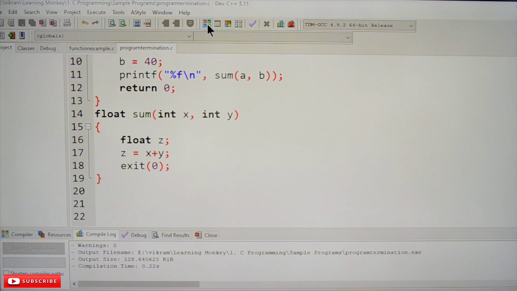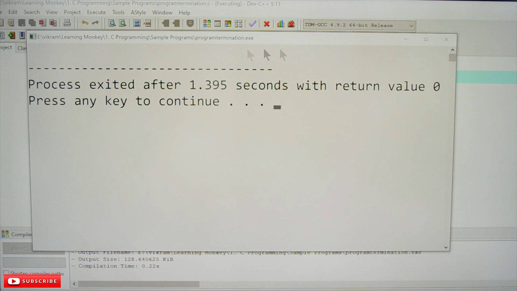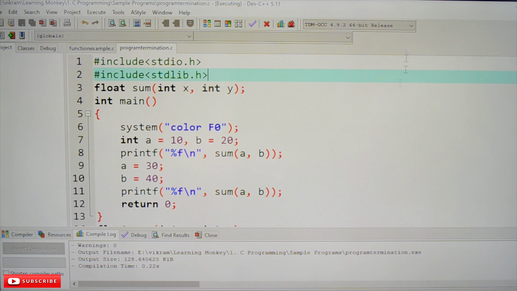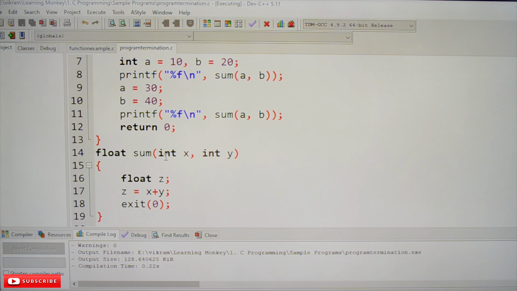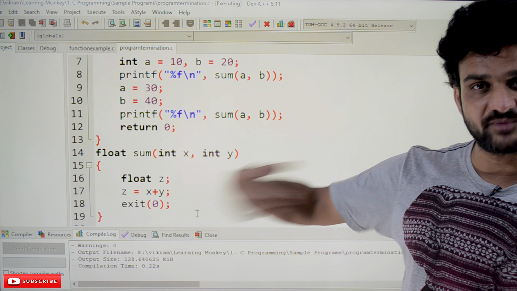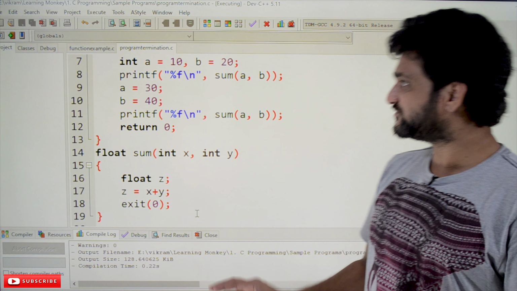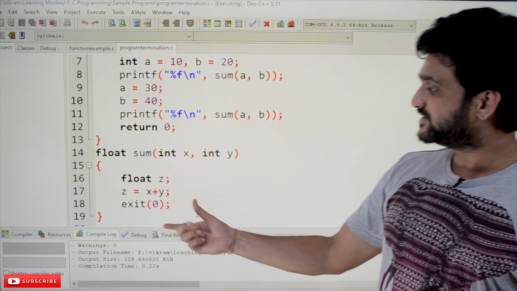Let's try to compile this. There are no errors and no warnings. Let's execute this. Nothing has been printed. Why has nothing been printed? Whenever this function call is made the first time, we come to this point, and here the exit will get executed. With the execution of the exit function, we terminate the entire program. We stop the execution of the entire program and come out of it. So this is one of the facilities of the C programming language, the exit function.